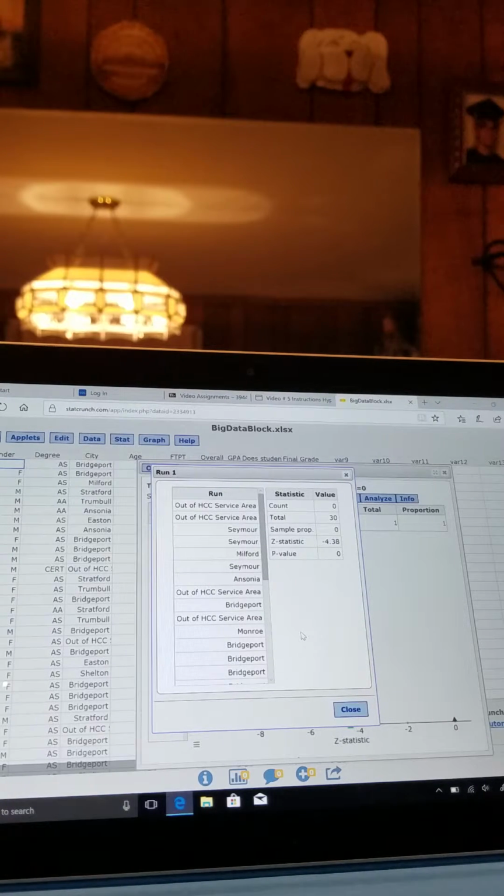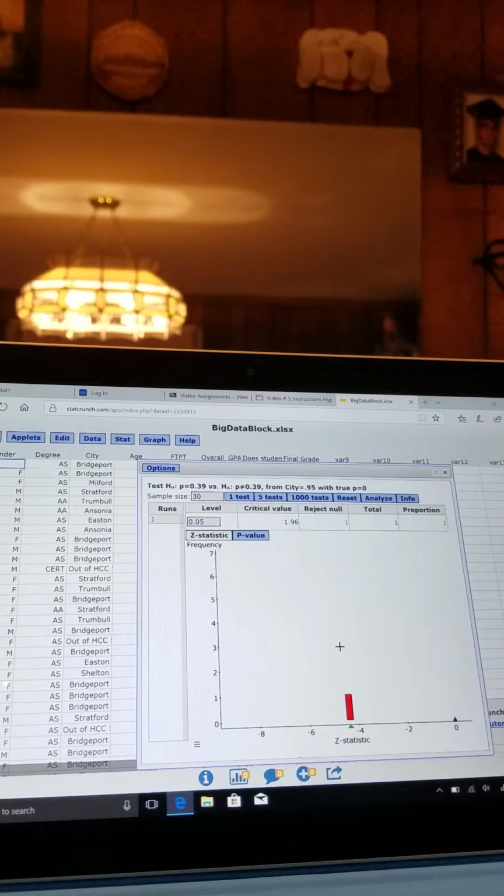That means that our successes are 17, our failures are 13, and the number of observations was again 30, which also meets our success-failure condition, because both are at least 10.